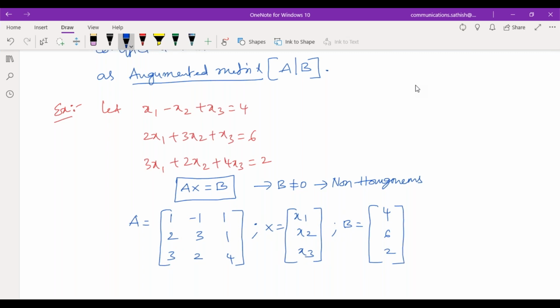Am I correct or wrong? So this is your coefficient matrix, this is your variable matrix, and this is your constant matrix.